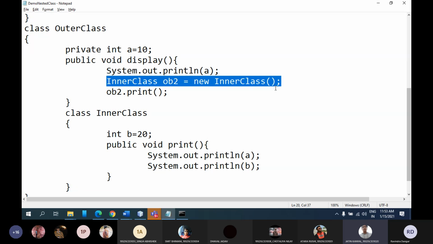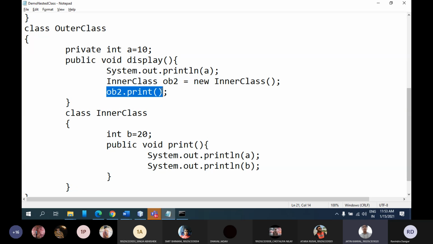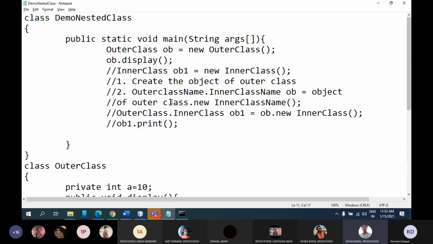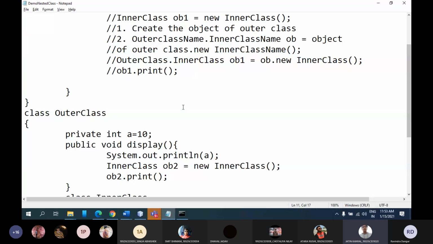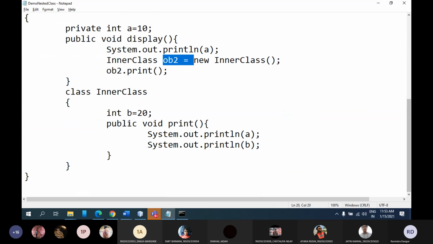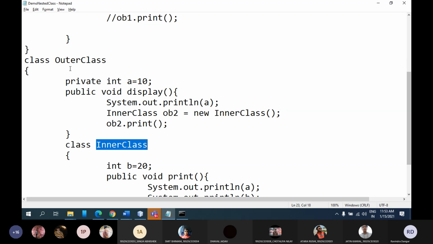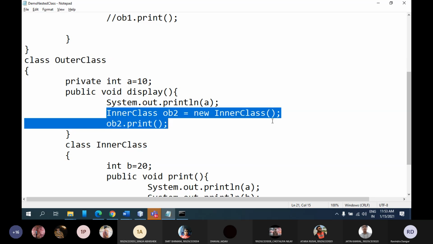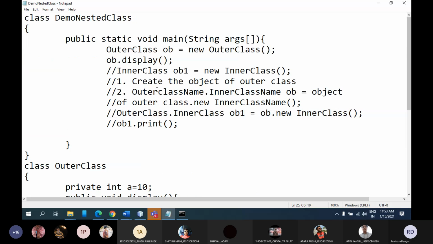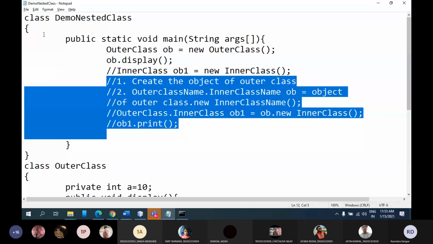Sir, can you write this ob2.print above also directly? Where, in the main class above? No, because ob2 is created in the outer class only, so that object you cannot refer here. That is what I am explaining. If you want to access the properties of the inner class from the outer class only, then this is the only way. But if you want to access the properties of the inner class from any class which is not the outer class, then of course you need to go with this syntax only.